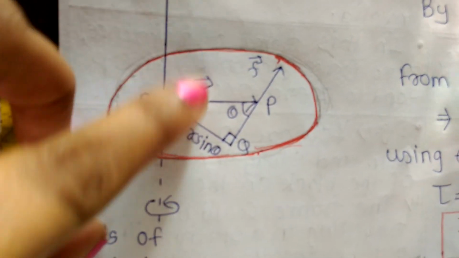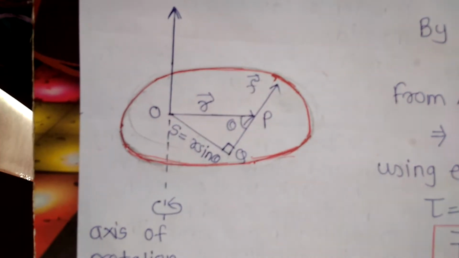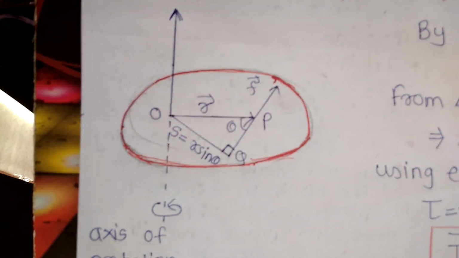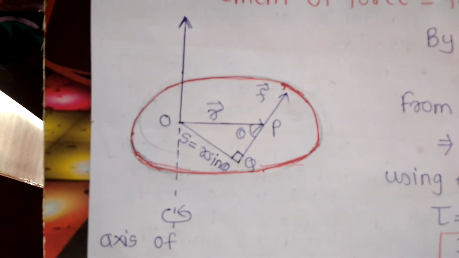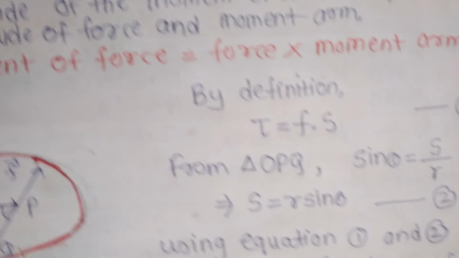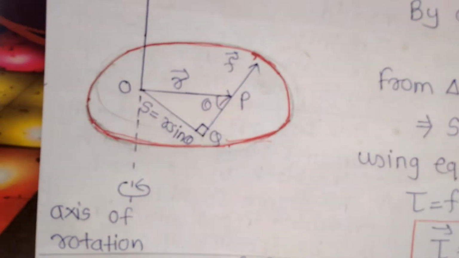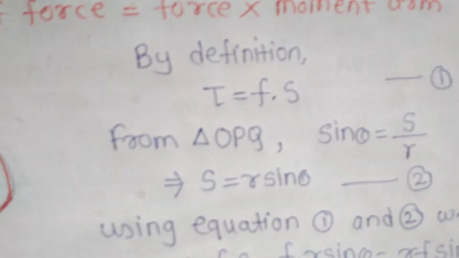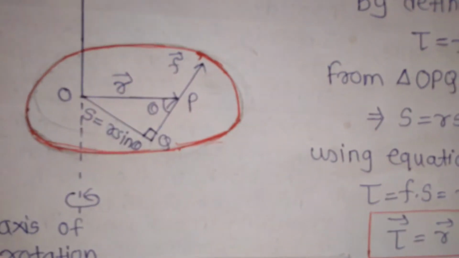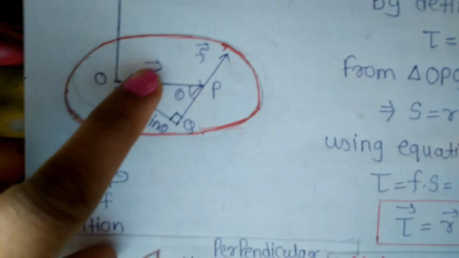Let R be the position vector and theta be the smaller angle between the direction of the force F and R. Now from triangle OPQ, you can see here, sin theta is equal to opposite divided by hypotenuse.